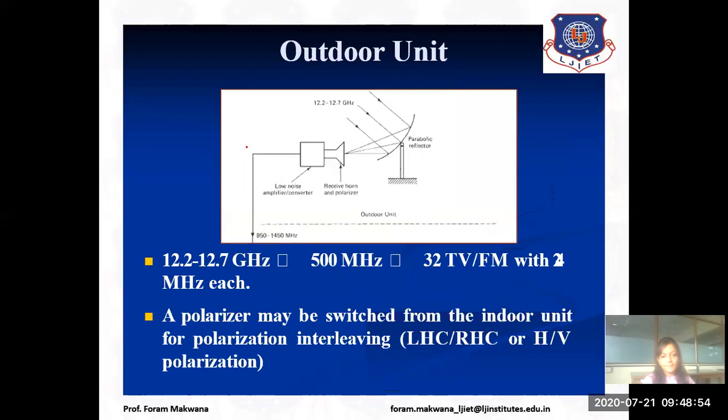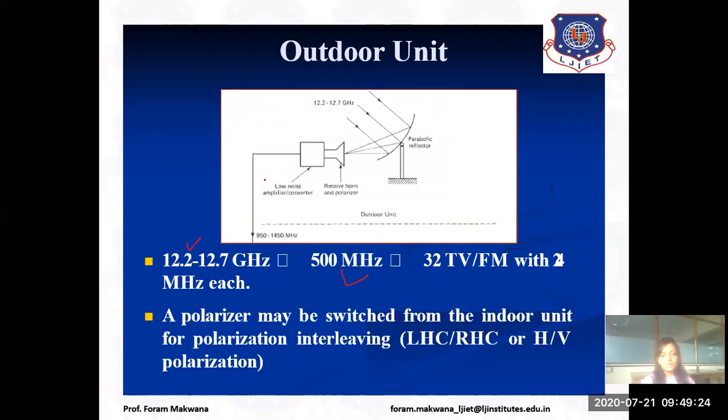With this frequency, with this bandwidth, we are able to make a total of 32 TV or FM channels with 2 megahertz each. The polarization may be switched from the indoor unit for polarization interleaving. That means which polarization we are going to use is the most important.